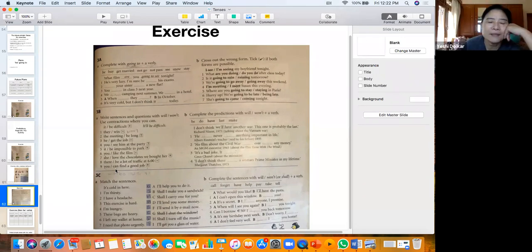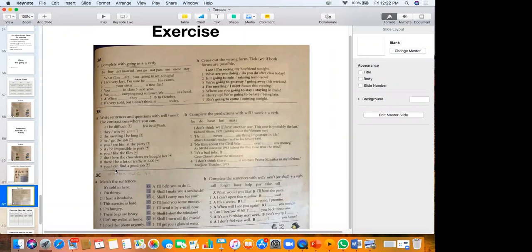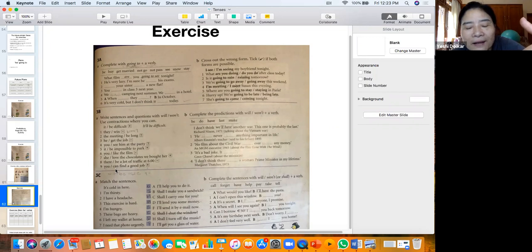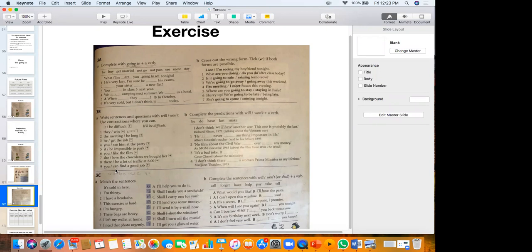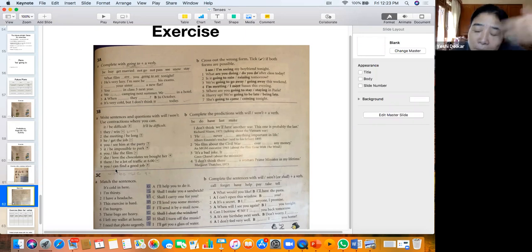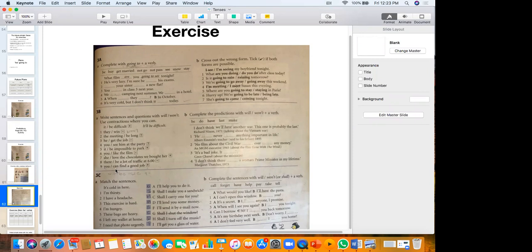We will be able to find a job. Will you be able to find a good job? Can is the present. I can find a good job. That's present. All right. But yes, will you be able to find a good job?